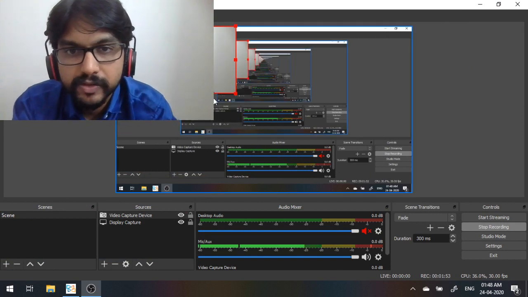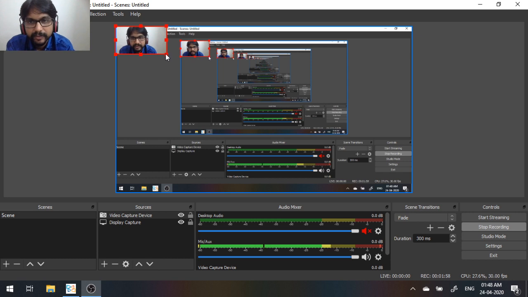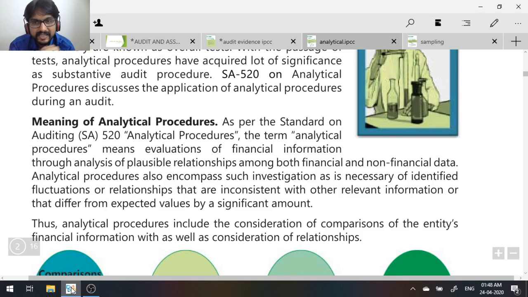Anyways, not wasting much of our time, let's go to the discussion on analytical procedures. See, when I say analytical procedures, what you have to understand is basically what is analytical procedures? It's a procedure where there is some kind of analysis being done, correct? That is why it is called analytical procedures. So the auditor is basically doing some procedures where there is some analysis that is going to happen.